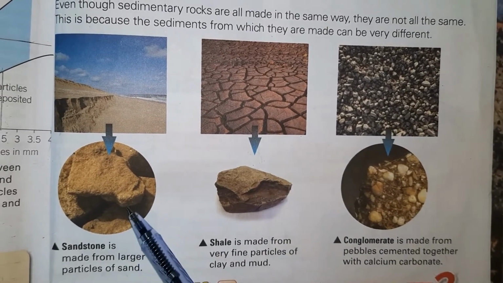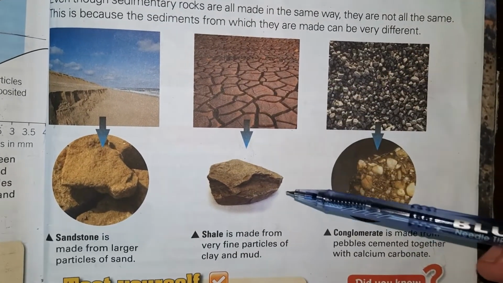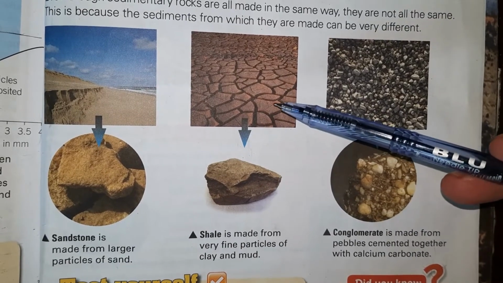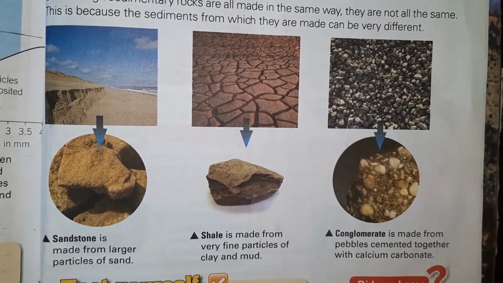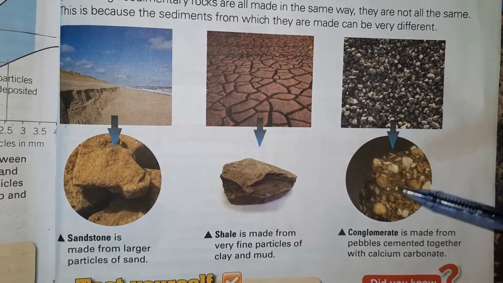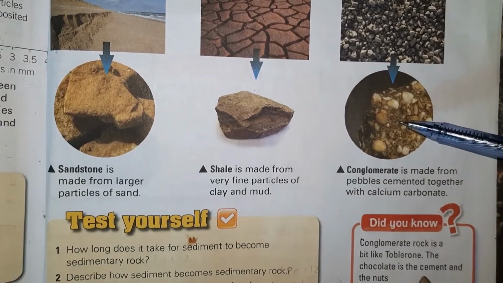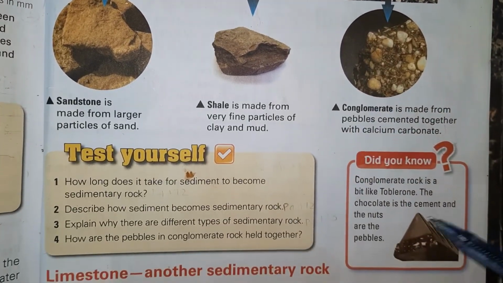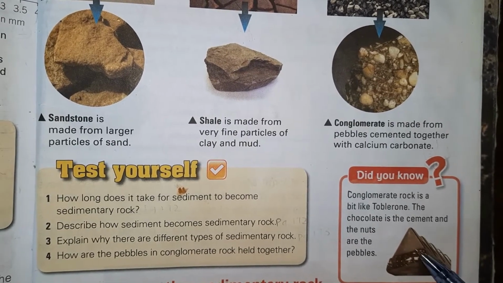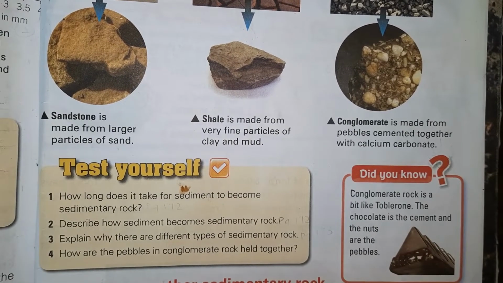This is the sandstone and it is made from larger particles of sand. This is shale, it is also sedimentary rock and it is made from very fine particles of the clay and mud. And this is conglomerate and it is made from the pebbles cemented together with the help of calcium carbonate. Conglomerate is just like a bit of Toblerone. We can see that chocolate is the cement and the nuts are the pebbles that are cemented together.